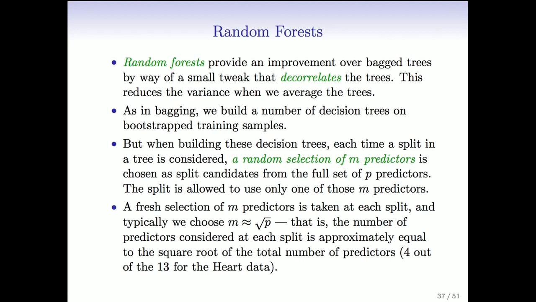So what is that idea? Well, the idea is we're going to do bagging exactly the way we did before, except with one change. When we build the trees and we make splits, every time we consider a split in a tree, we don't consider all possible predictors, as we normally do with trees, but rather we select at random m predictors among the p. And the m is, say, typically about the square root of p. So in other words, if there's 100 predictors in our data set, every time we go to make a split, we don't consider all 100, but rather we take a random subset of 10 of them. And the other 90 are not even considered. Only the 10 are allowed to be considered for the splits. And a new random selection is made at every split.